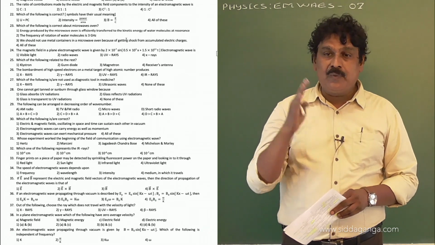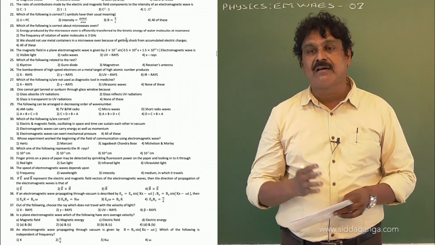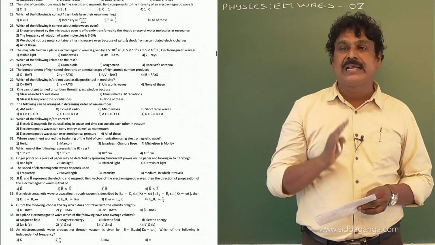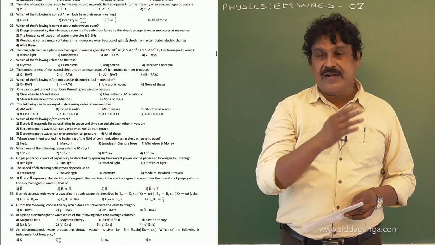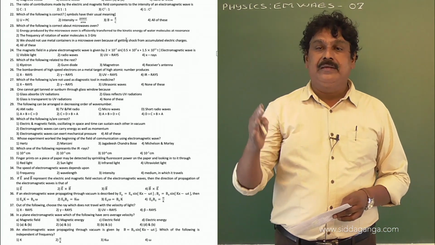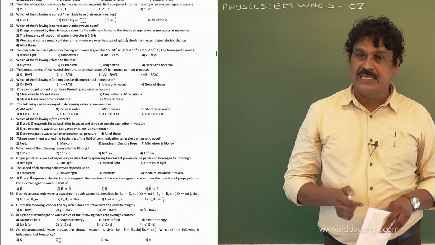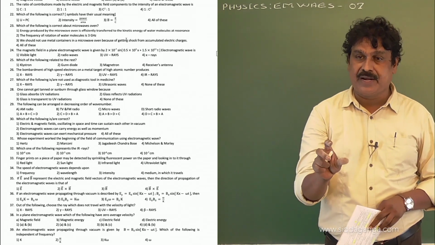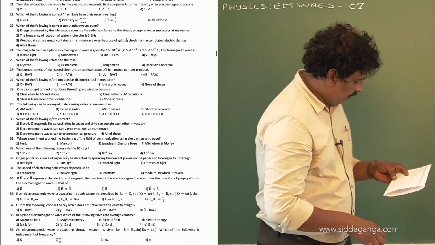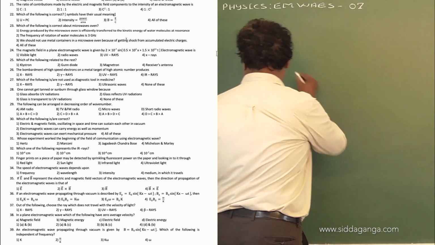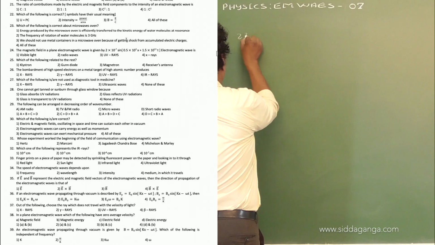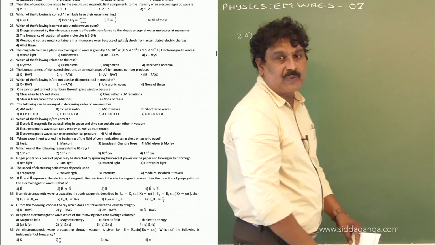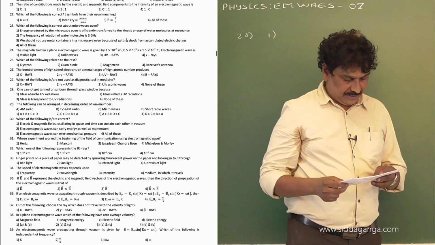When we are inside the glass, the sunlight propagates through the glass, but infrared radiation and visible light pass through glass, while glass absorbs ultraviolet radiation. Therefore, the right option for 28 is 1, that is glass absorbs ultraviolet radiation.